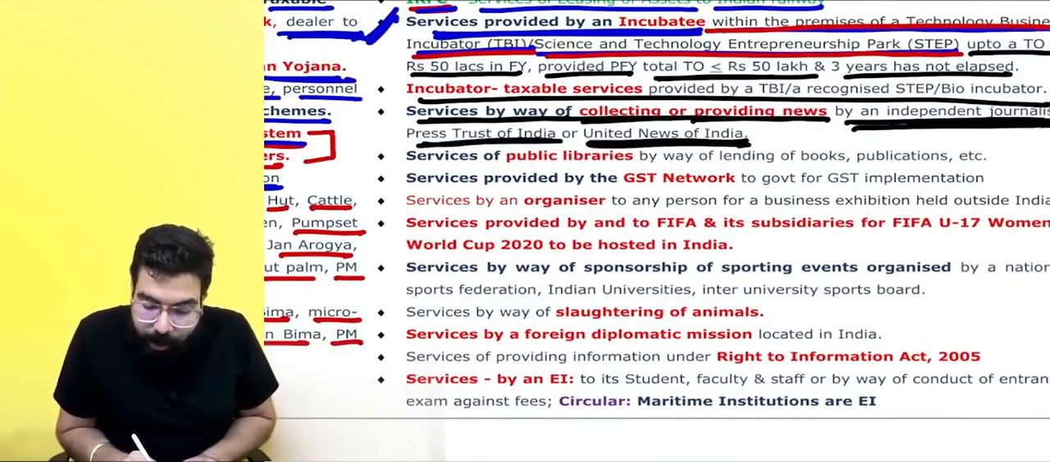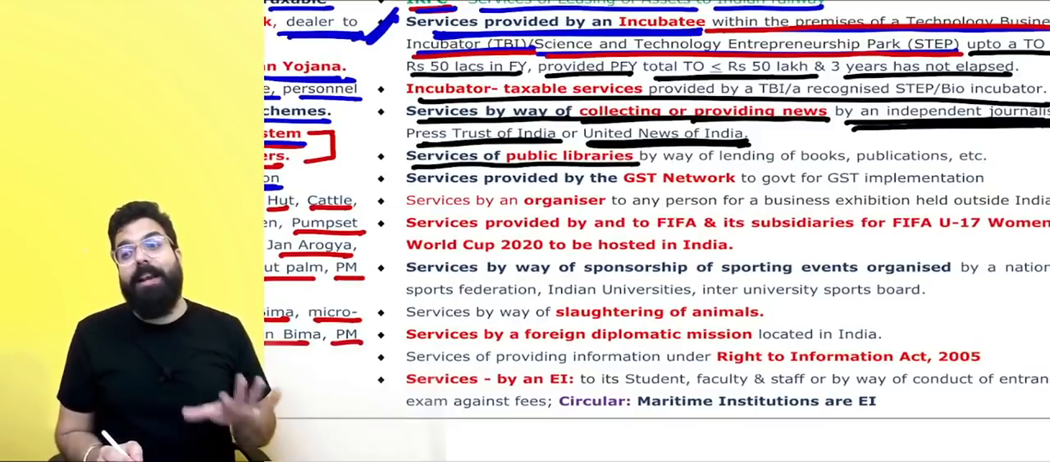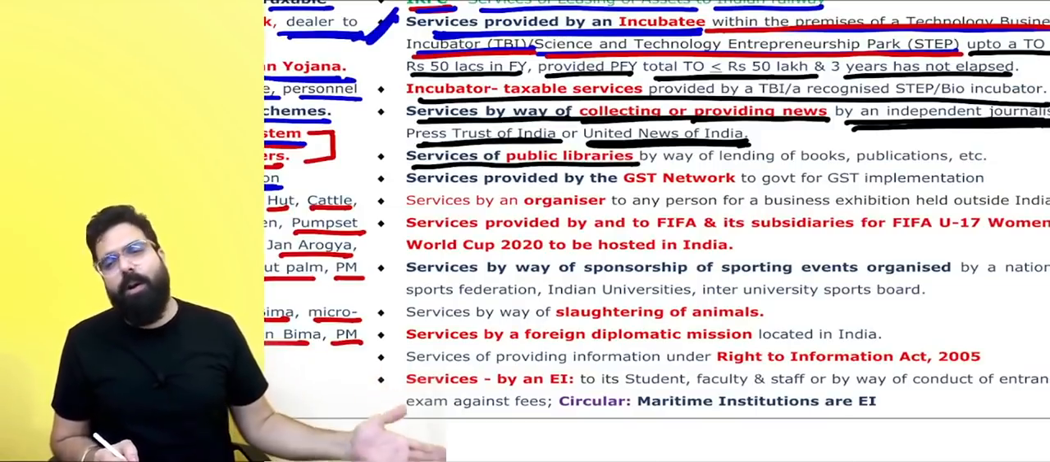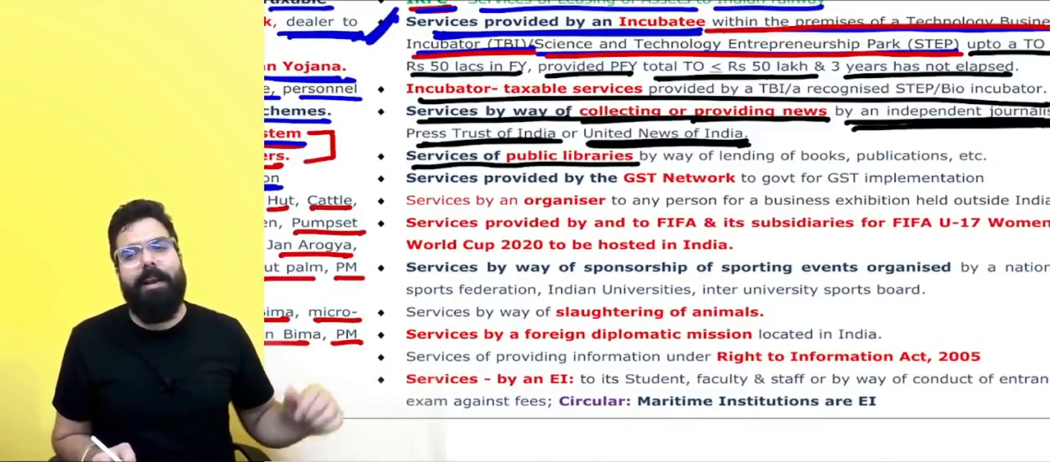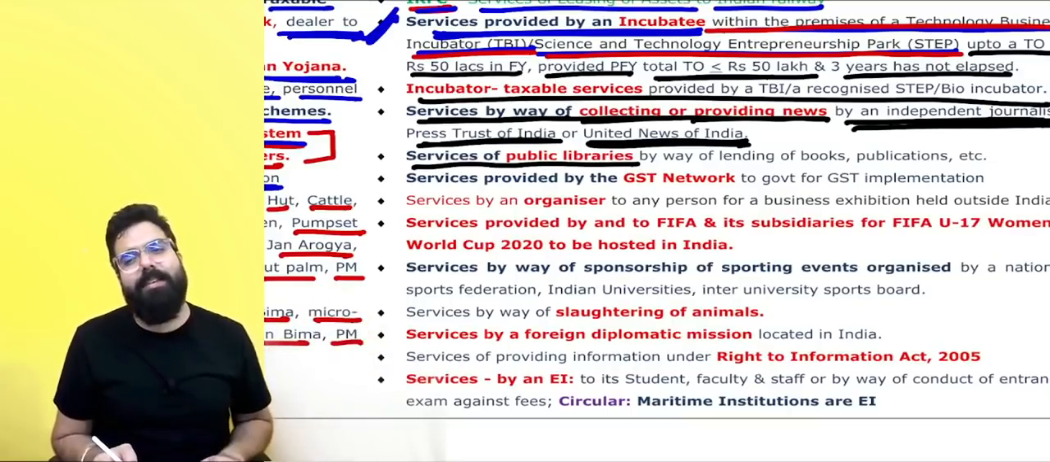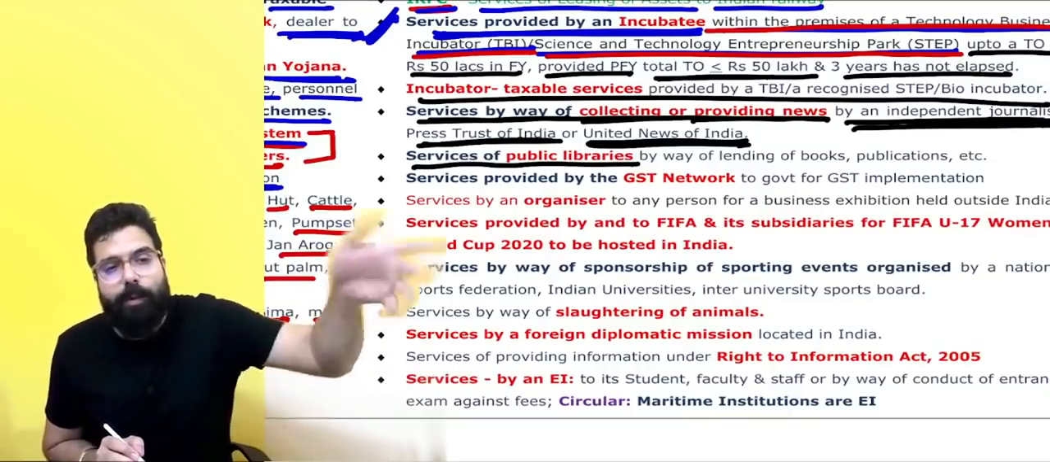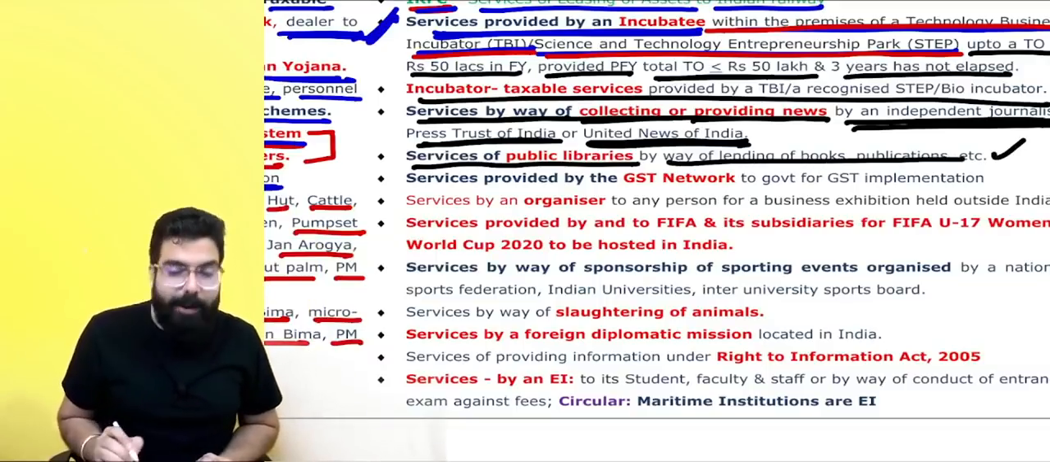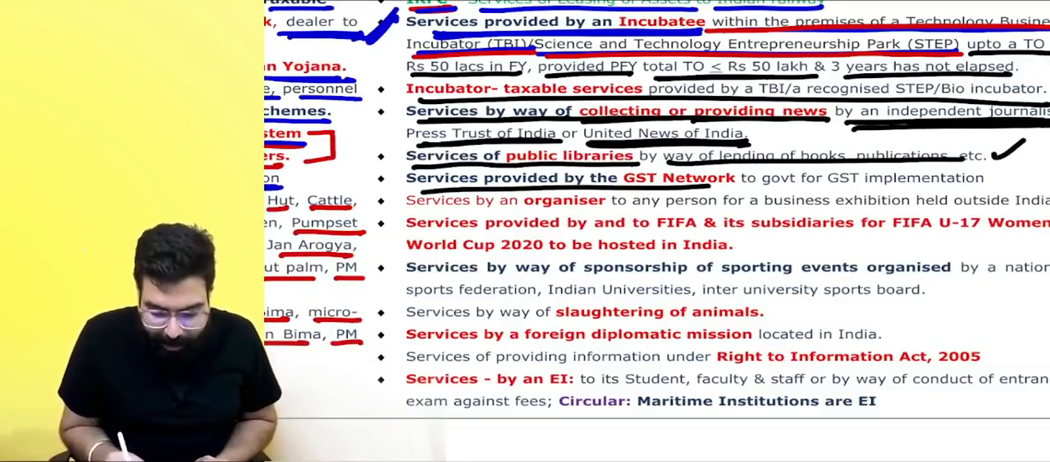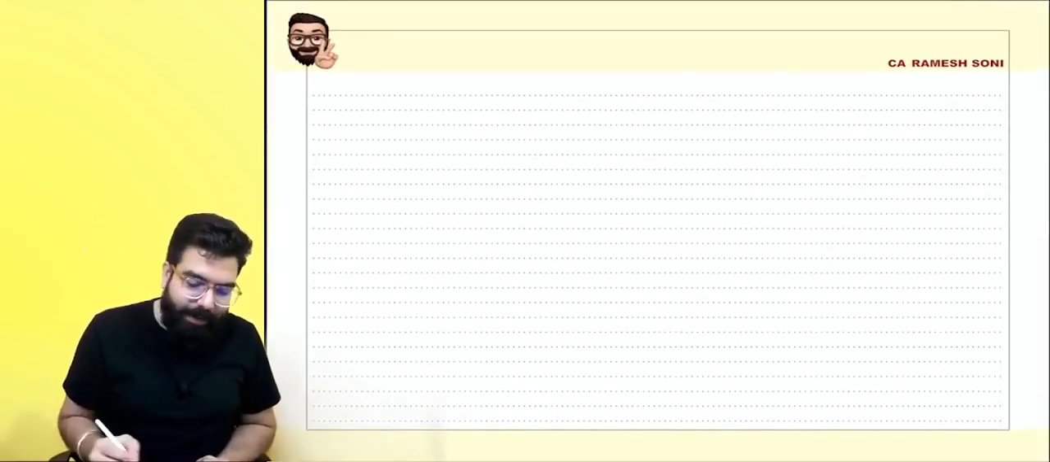Next, services of public libraries. These public libraries, Baba, people are not going anyways. Government is telling public libraries, when they are lending the book, if they start charging GST, people will stop going, and hence government told public libraries, when they are lending the books, there will be no GST. Services provided by GSTN. Everyone listen to me very carefully.